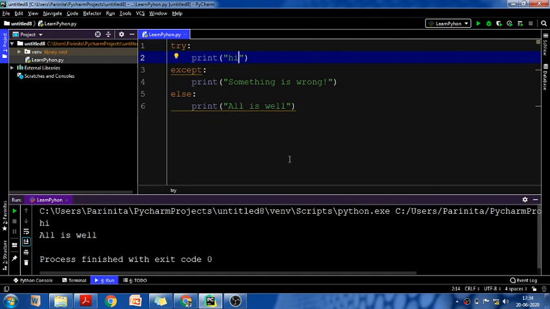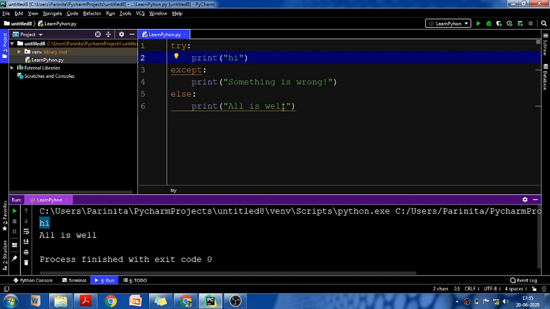That means what? First of all, the try block is executed, that is print hi. Is there anything wrong? No. Normally I have written print hi, so hi will be printed properly. So there is nothing wrong here, so it will not go to the except block, it will directly go to the else block, where I have written print all is well, meaning there is no problem. So after hi, all is well is printed. So got it? This is the use of the else keyword that we can use along with the try and except block. I hope you got it.